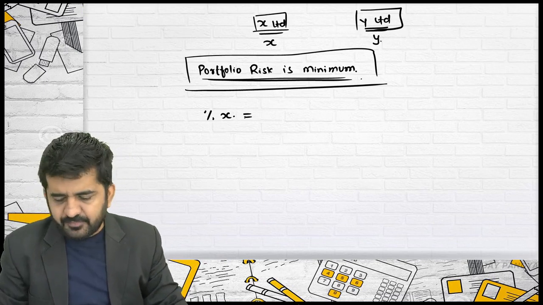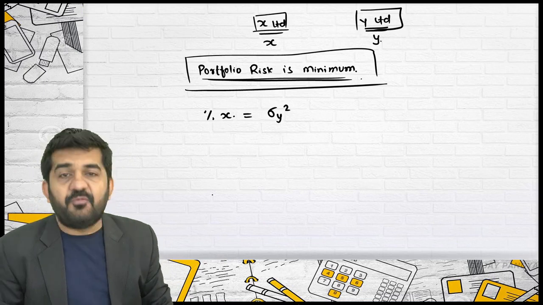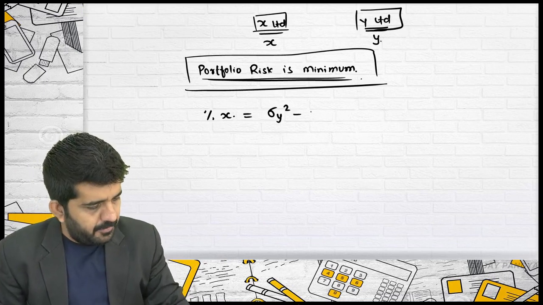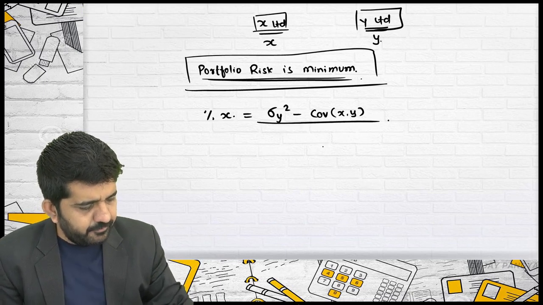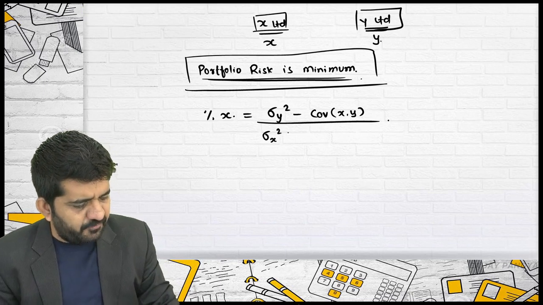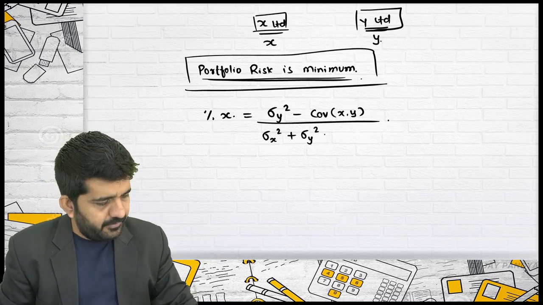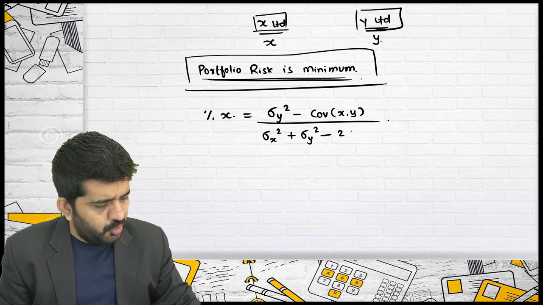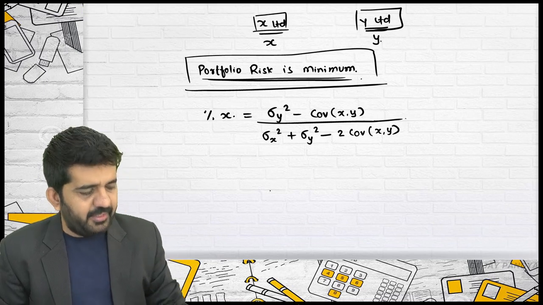It is variance of Y minus covariance between X and Y divided by variance of X plus variance of Y minus 2 covariance between X and Y.